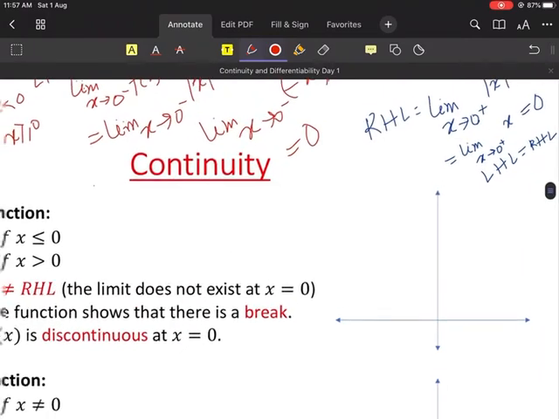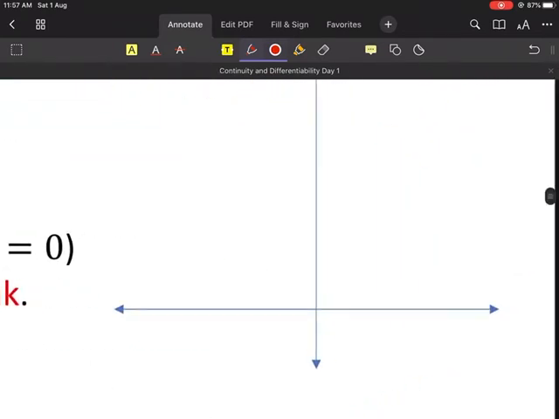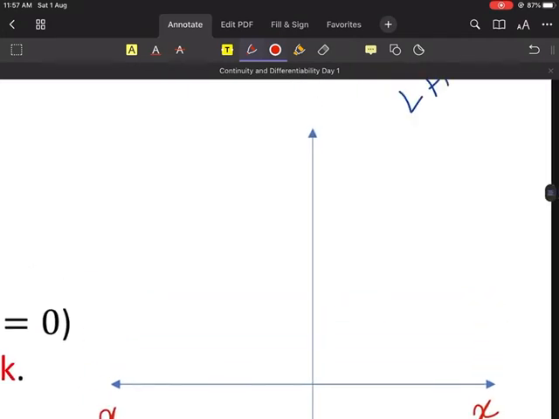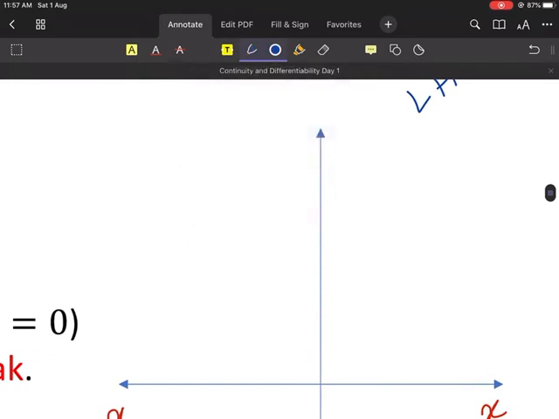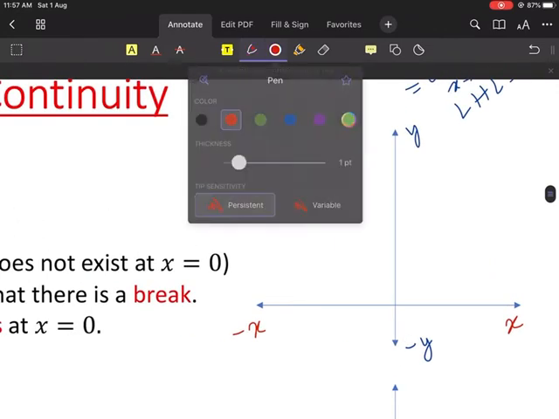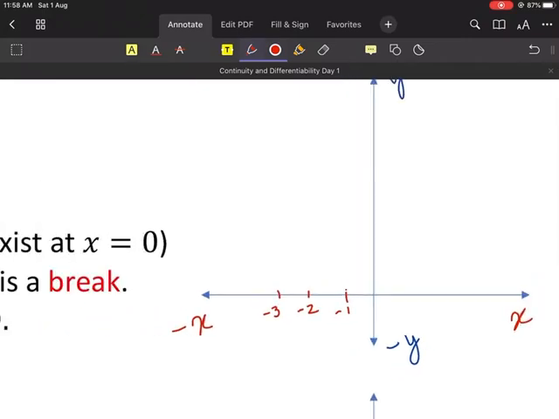Okay. Now let's start to draw this function. First you see this one. When x is less than or equal to 0, it is 1. Less than or equal to 0 means which side? Left side or right hand side? Left side. Wait a second, let me write those markings. So it will be this side. This side is less than 0, right? Can anybody tell me, when x is minus 1, what is f(x) equal to? What is y equal to? Think and tell me.